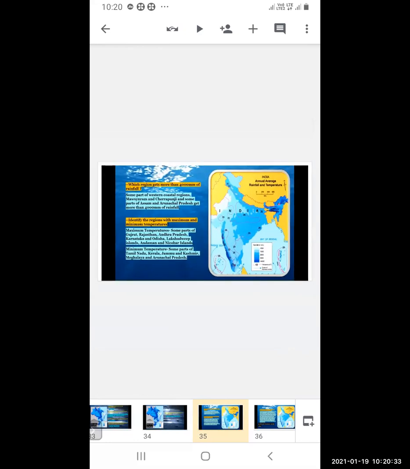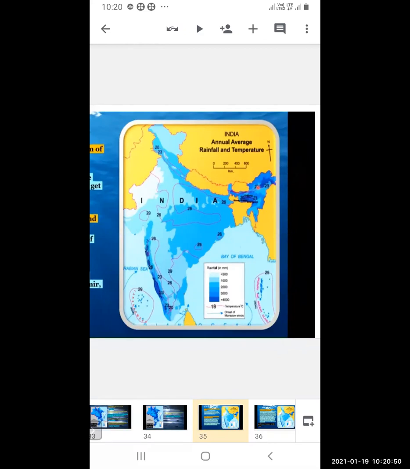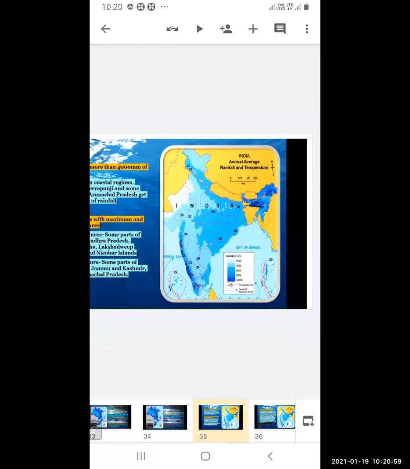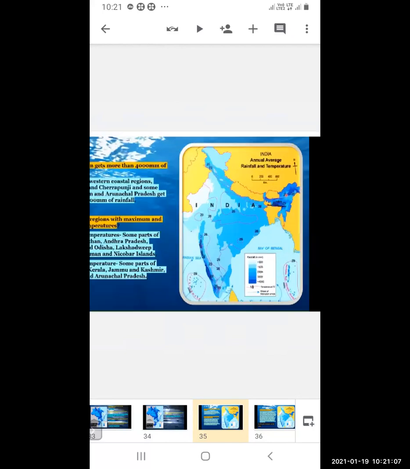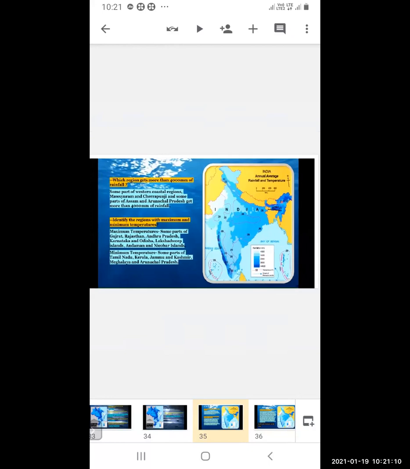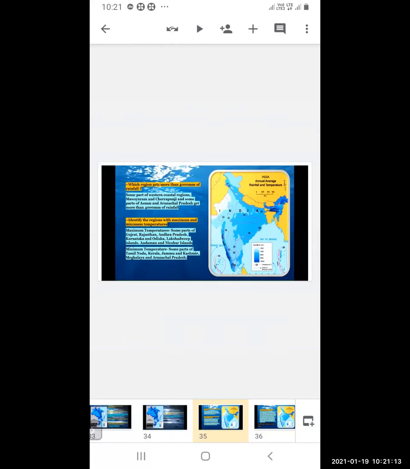Identify the region with maximum and minimum temperature. So maximum temperature: some part of Gujarat, Rajasthan, Andhra Pradesh, Karnataka and Odisha, Lakshadweep Island, Andaman and Nicobar Island. So these are having the maximum temperature. You can see the isotherms here also. 29 they have shown as maximum temperature. So these are passing through Gujarat, Rajasthan, Andhra Pradesh, Karnataka, Odisha, and here also Lakshadweep and the Nicobar Island. So you can get the answer by observing the map.